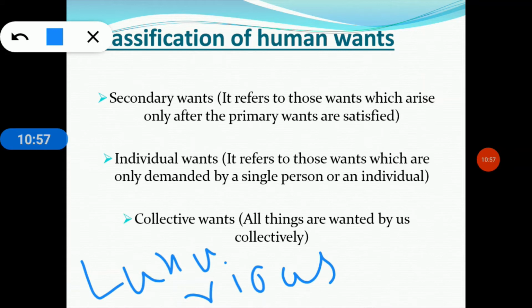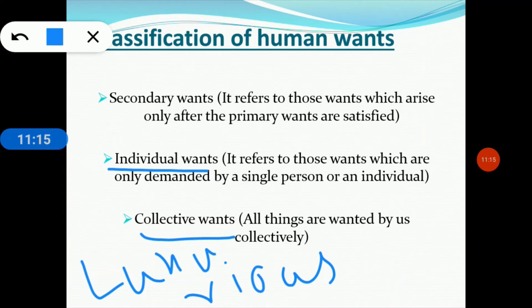Clear? And now, going to my next classification, that is individual wants and collective wants. We have already understood what individual want and collective want are, according to their names.